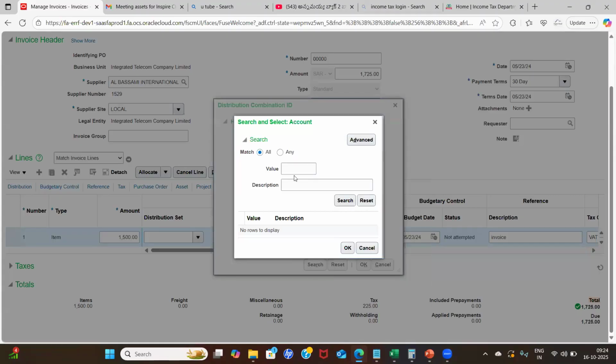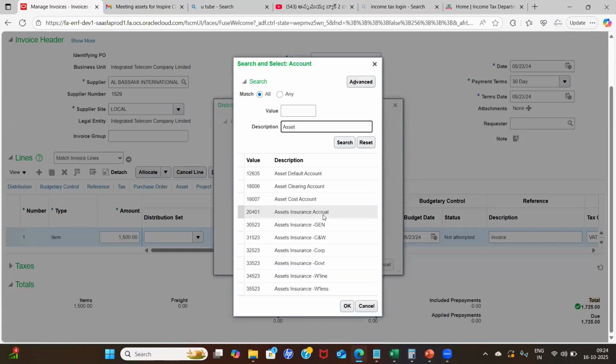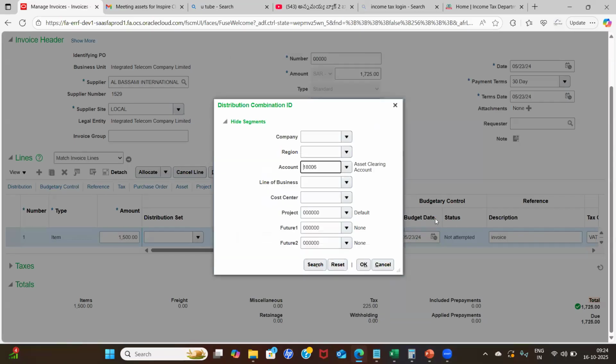then the system will automatically treat that line as a capital asset line. The system automatically picks this if you select any of these asset accounts. Suppose I'm giving the asset clearing account. The system will automatically recognize this as an asset account to be capitalized.